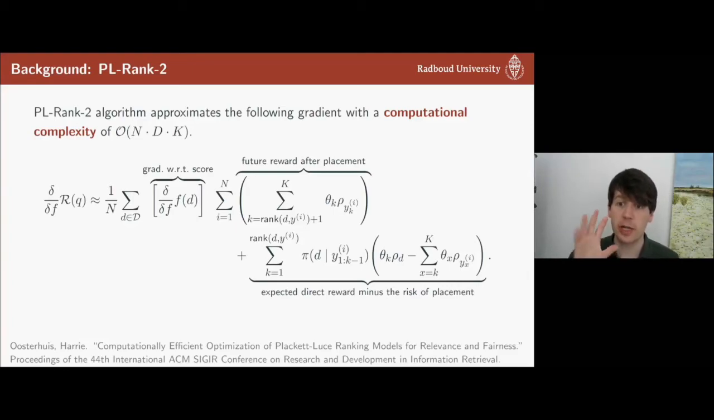What you're seeing on screen is a conclusion from that paper, a quick way to compute this gradient. What's important right now is that the complexity of the gradient depends on N, the number of samples. You need to sample rankings to do the approximation. D, the number of documents that we're ranking. And K, the length of our ranking. So for instance, a top 5 ranking, a top 100 ranking, that would be the K value that varies there.